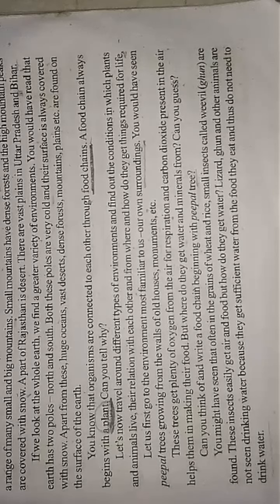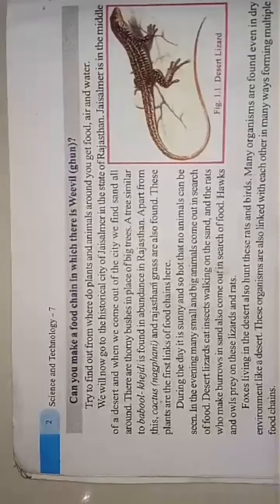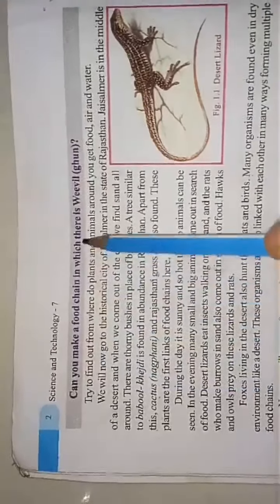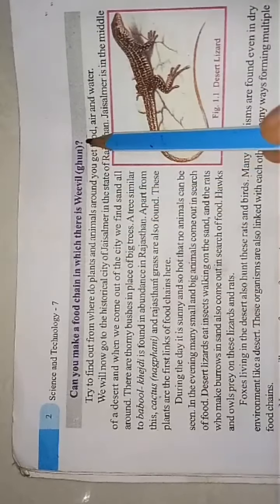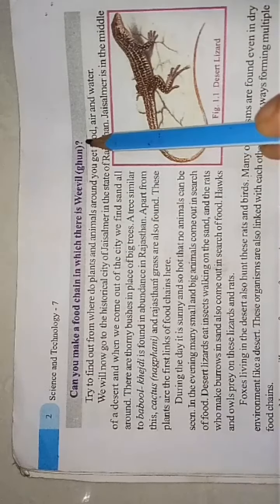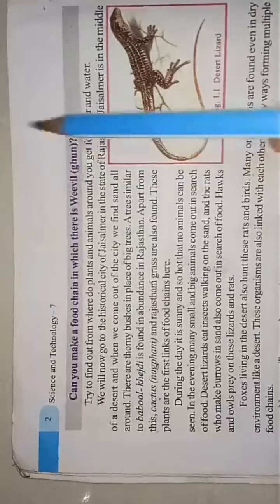So students, you might have seen that in the sack of rice and wheat, sometimes you see small black insects that are called ghoon. They don't need water. Why don't they need water? Because they get sufficient water from whatever food they eat. So, can you make a food chain in which there is a weevil, ghoon? Try to make a food chain on your own, starting and involving ghoon in that, okay?